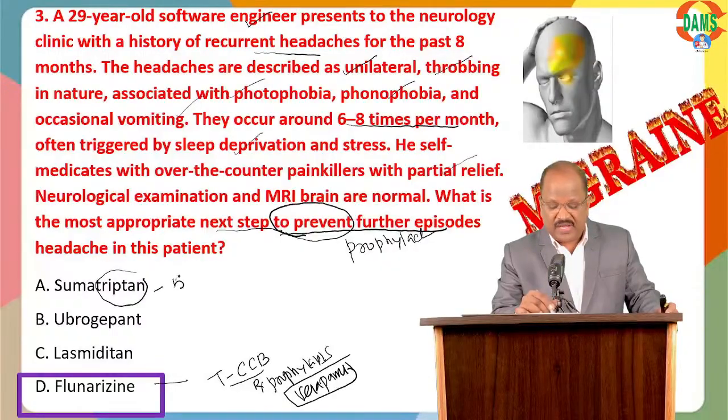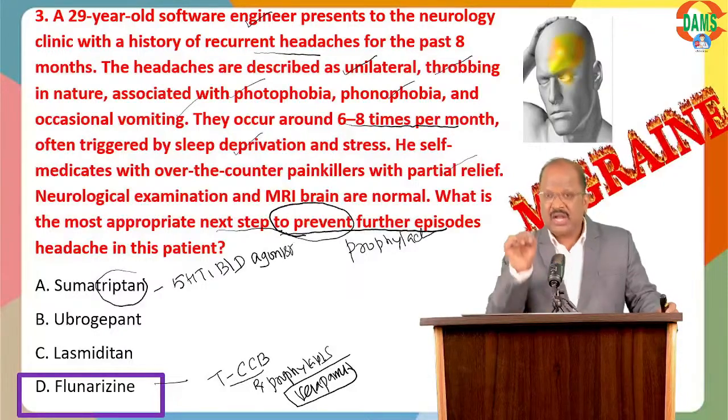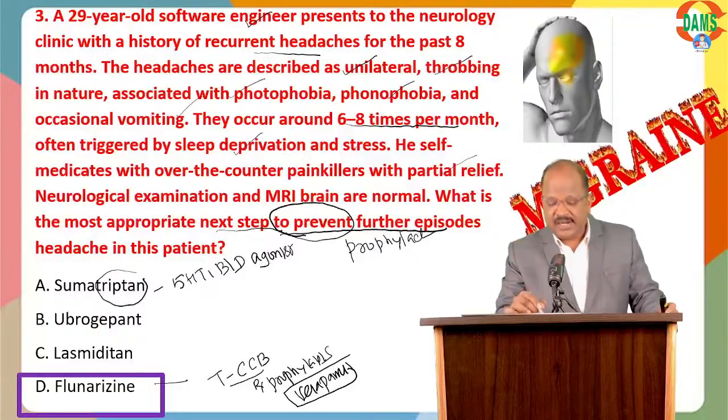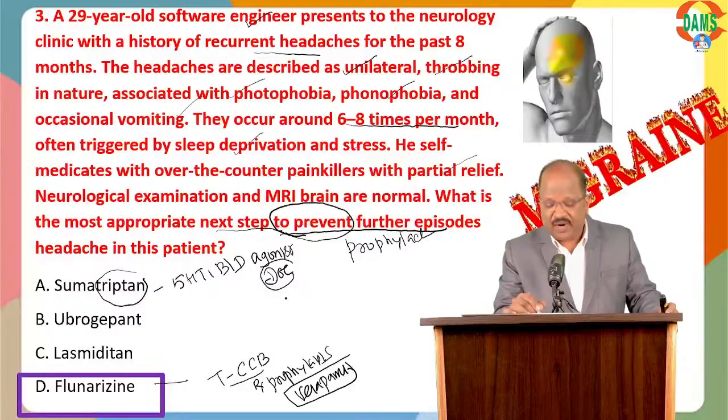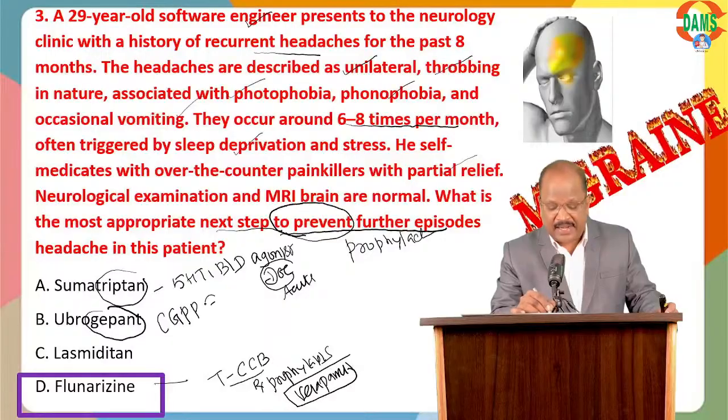Triptans are 5-HT 1B/1D agonists, the vasoconstrictors. So triptans are the drug of choice for acute attack of migraine. Ubrogepant is a gepant. Gepant means calcitonin gene related peptide antagonist.